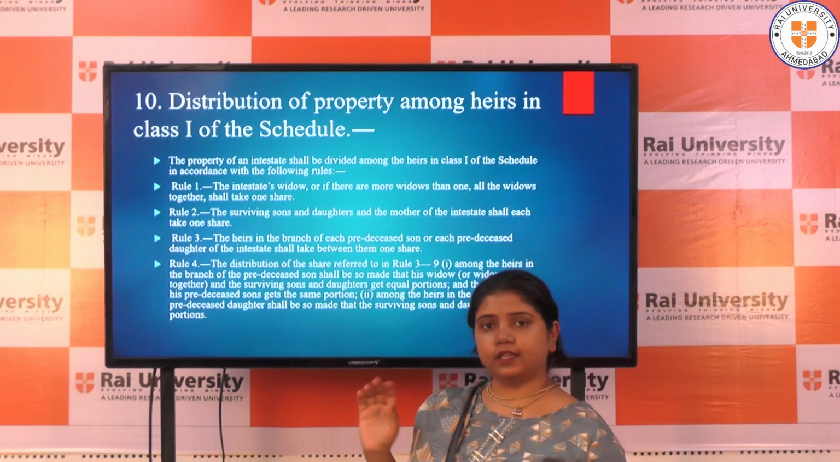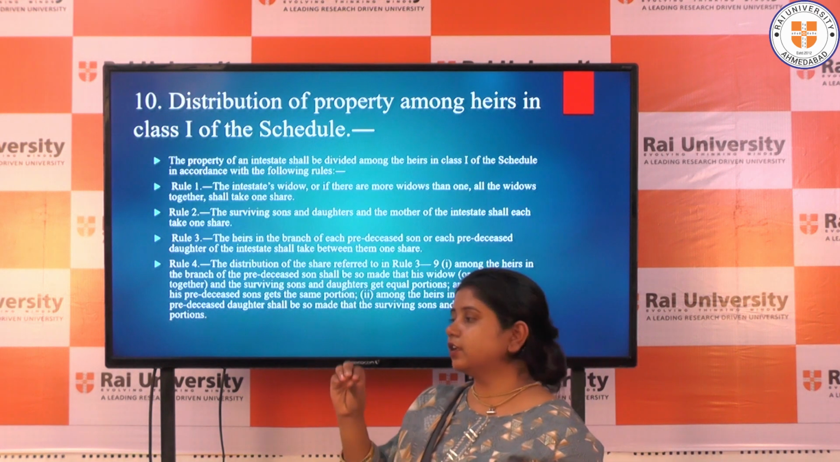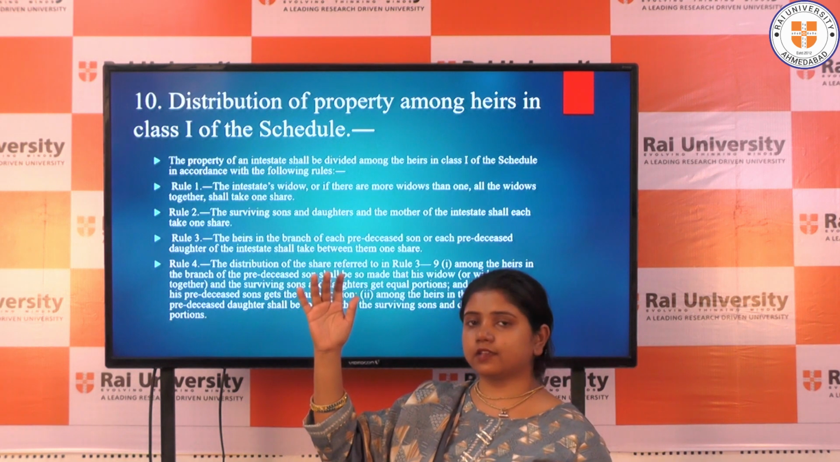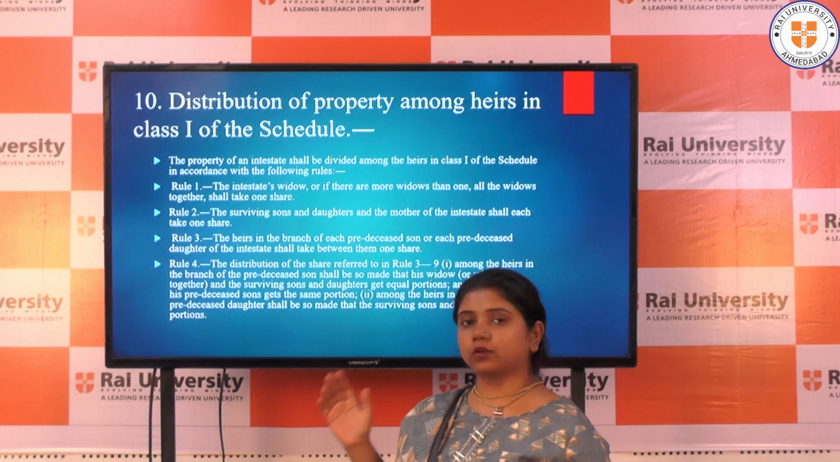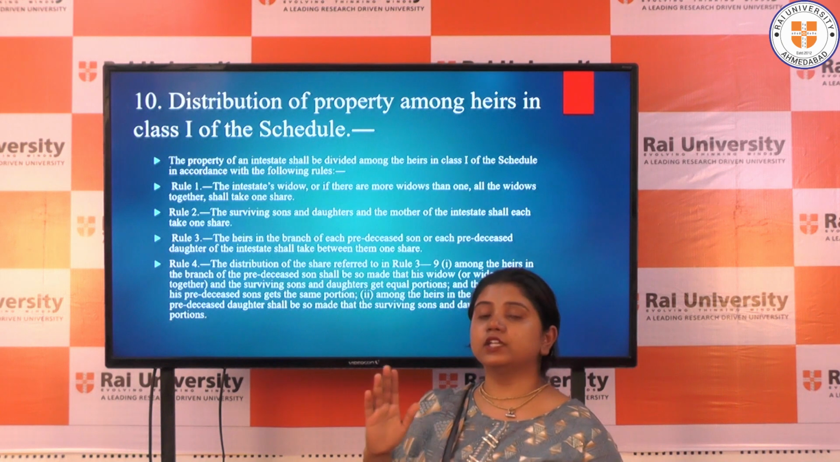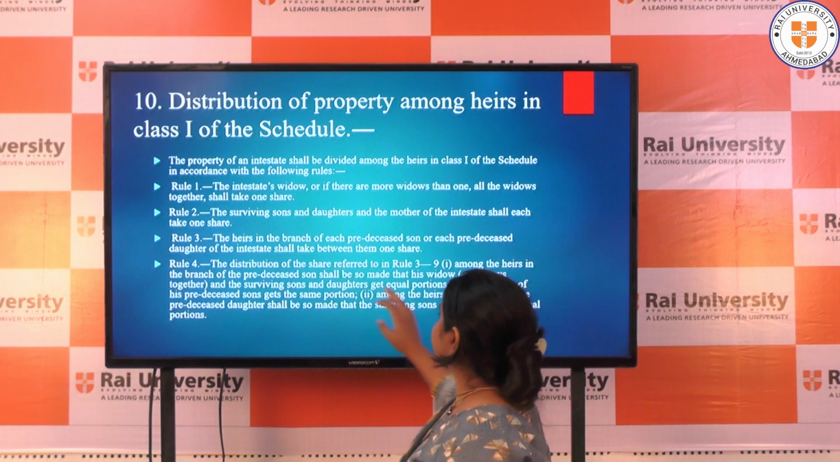So if a person A died, in that case the widow will take one share. If there is more than one widow, then all widows together will take one share. If there is a mother of the intestate, then the mother will take one share. And if there are sons and daughters, all sons and all daughters will simultaneously take, each one taking one share in that particular property.